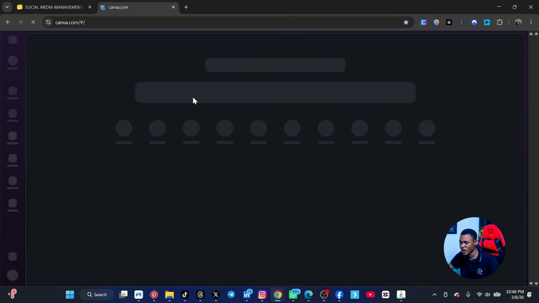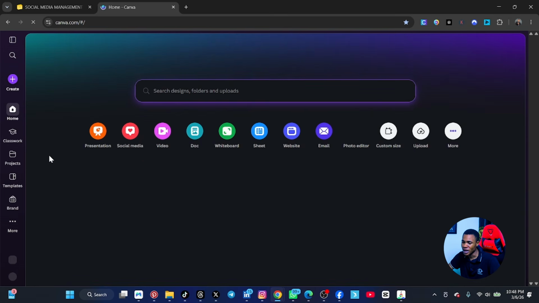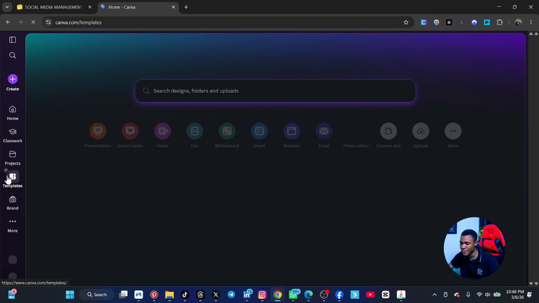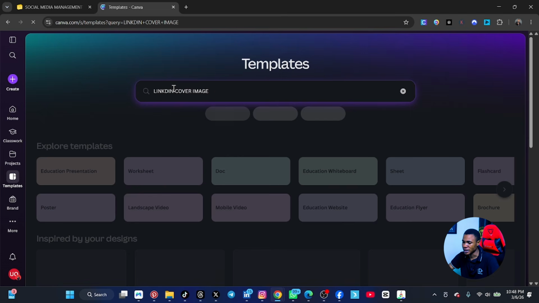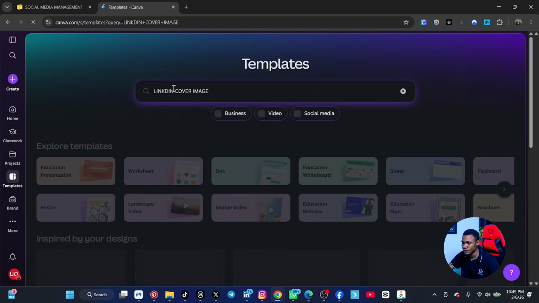Now come to Canva, whether you're accessing it from your phone or from your laptop, and ensure that you choose template. If you have been using it, choose template, and then you can come here and choose LinkedIn. Just type LinkedIn cover image and click enter. I think the network is slowing it, but it will open and I will show you what to do.